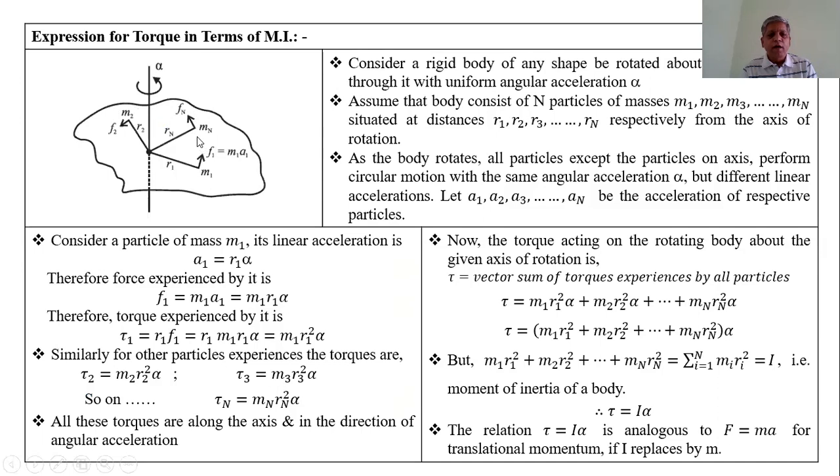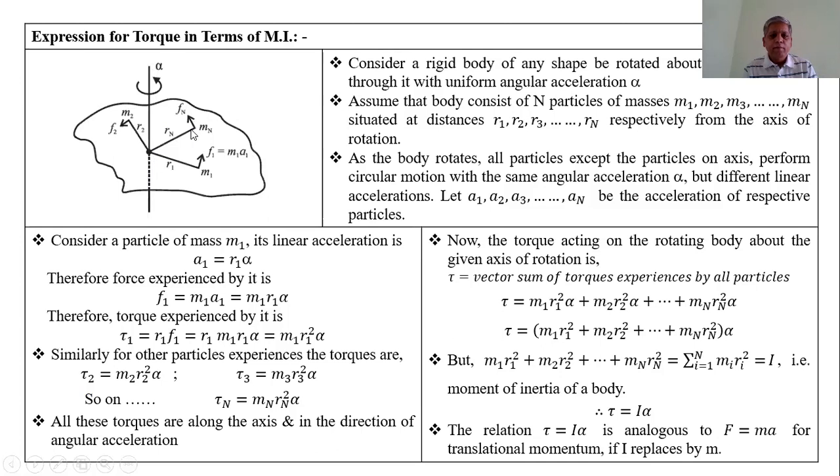Consider this body made of a number of particles situated at different distances. The explanation of this diagram is like this. Consider a rigid body of any shape rotated about an axis passing through it with uniform angular acceleration alpha.